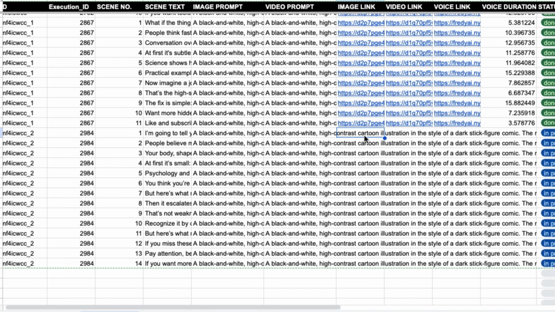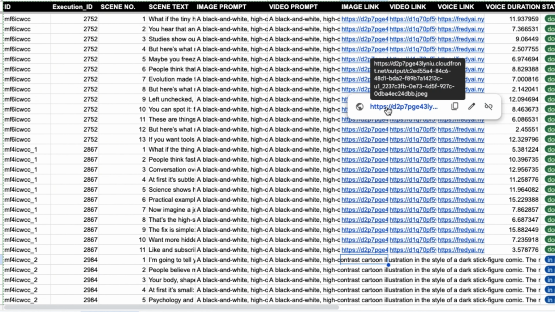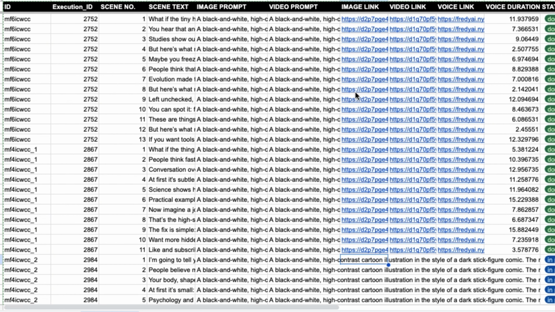This way, nothing goes through unchecked. You have the flexibility to refine the outputs, make corrections, and ensure the prompts meet your standards before they're used in production. Storing these prompts in the sheet also allows us to keep track of the generated images, videos, and voiceovers. If we look at my previous runs and open one of these images, for example, you'll see that if you ever need access to these assets later, you can easily find them organized inside this Google Sheet.